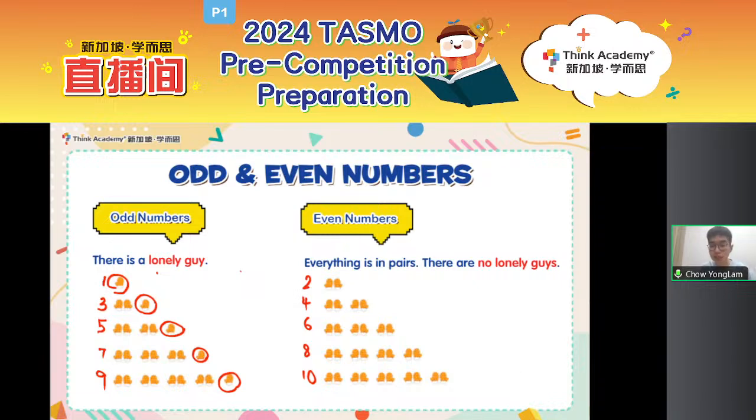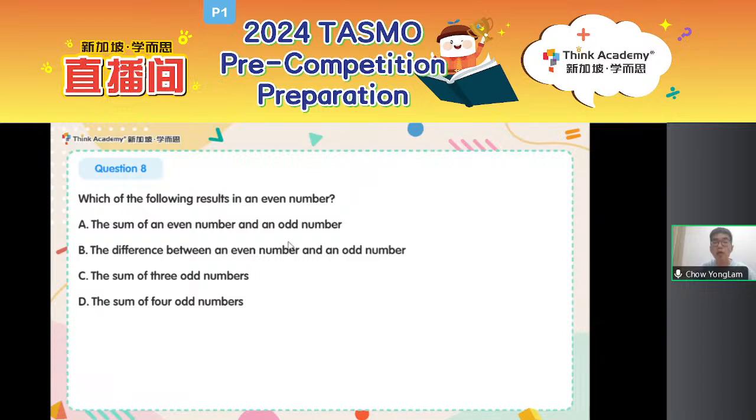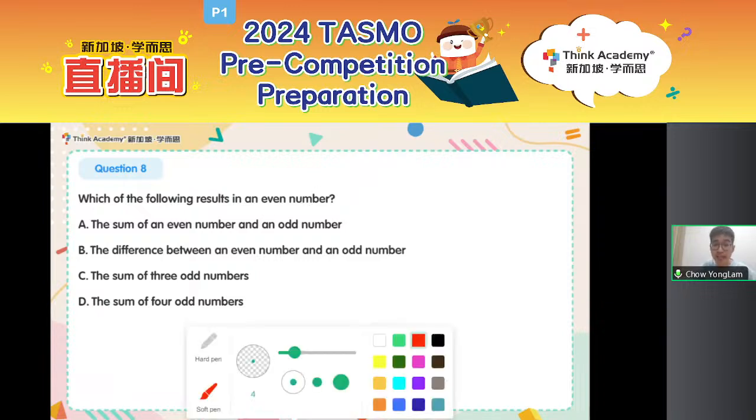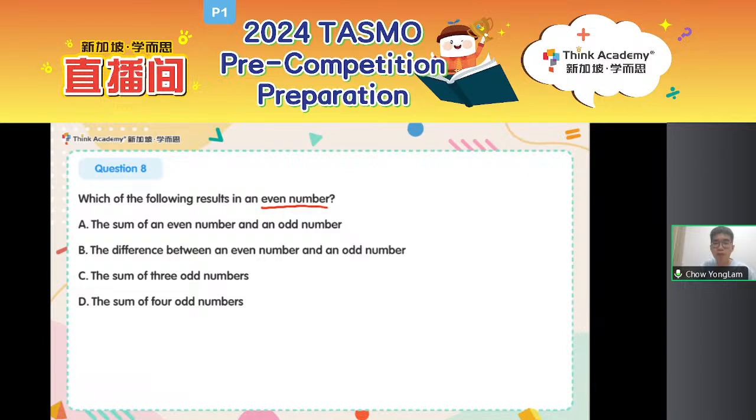With that, let's take a look at question 8 again. Which of the following results in an even number? If I want an even number, will there be any lonely guys? Will there be lonely guys in an even number? Give me some answers in the chat. Even numbers, will there be a lonely guy or will everything be in pairs? Okay, somebody said no. So do you really think it's no? That's right. There are no lonely guys in even numbers.